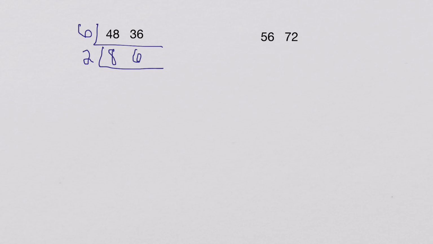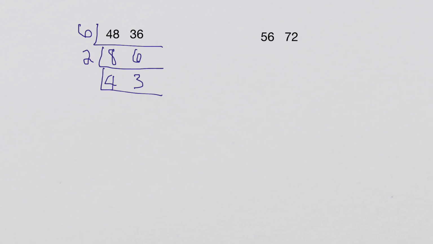2 goes into 8 4 times. I write it underneath. 2 goes into 6 3 times. So I write that underneath my 6. Then I ask myself if there's any number that goes into both 4 and 3. There's not, so I know that I'm done.